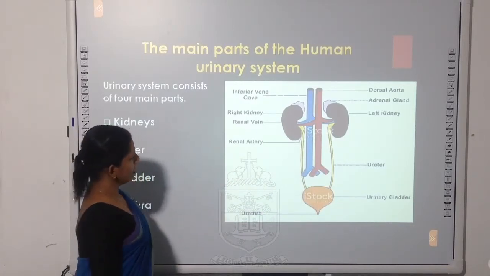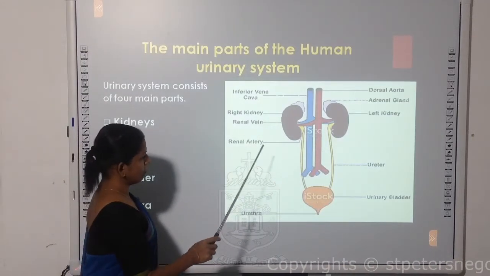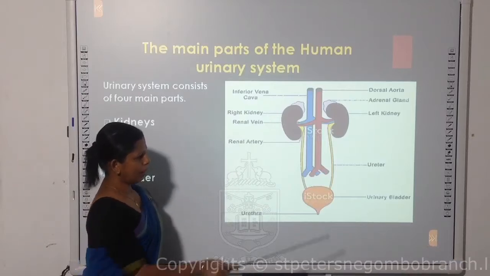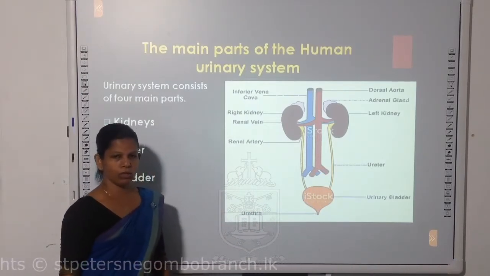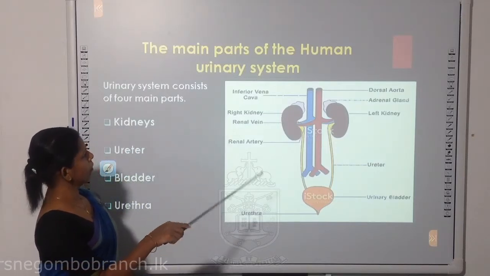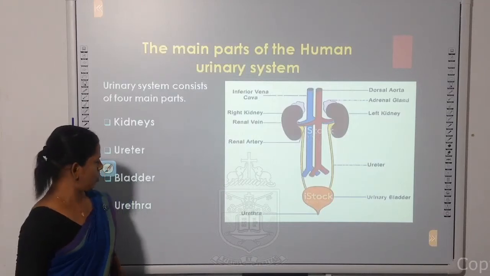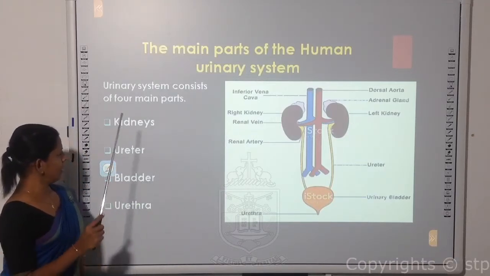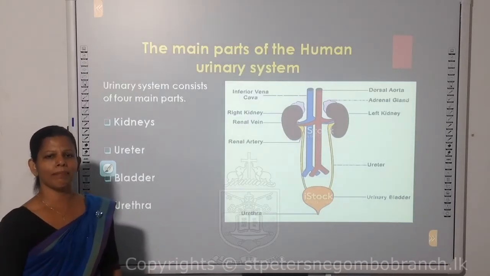You can see the right kidney and the left kidney, the renal vein and renal artery, the ureter, the urinary bladder and the urethra. Those are the main parts of our human urinary system. They have given here also: kidneys, ureter, bladder, urethra.